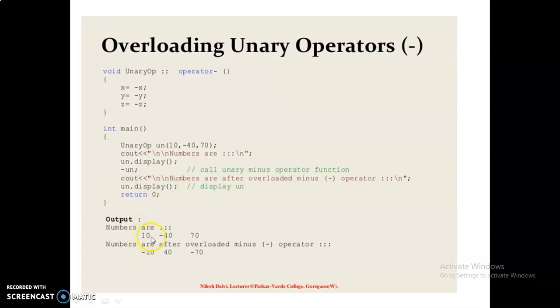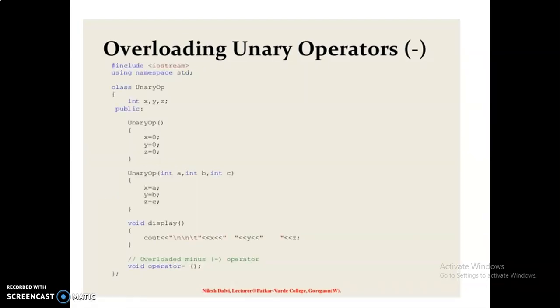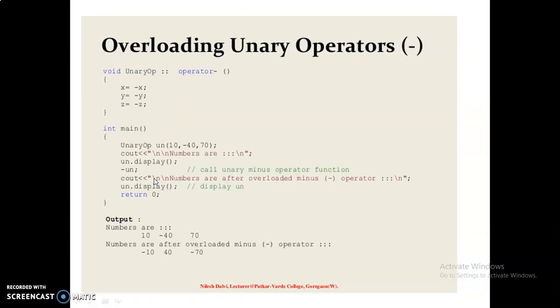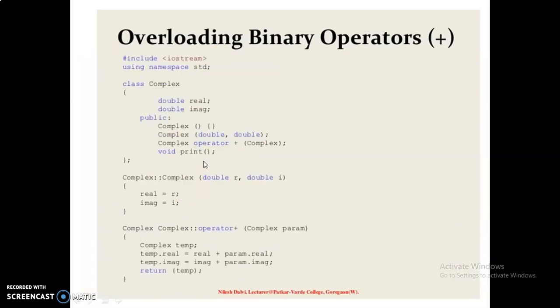The values I assigned were positive, but after this operator overloading function is called, the positive is turned to negative, and the negative is turned to positive. Here the positive value is turned to a negative value. So this is the overloaded function performed here. This constructor is not called, because only the constructor with the parameters is called. So this is the concept of unary operator overloading.